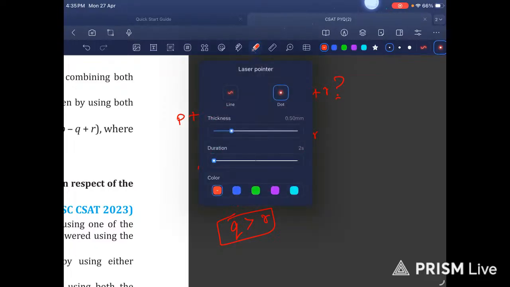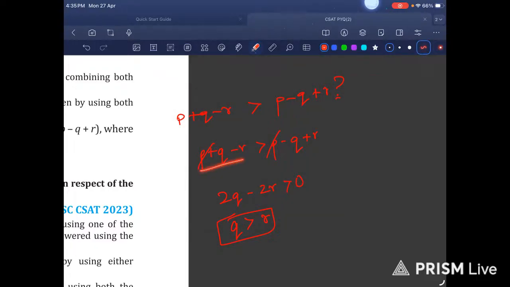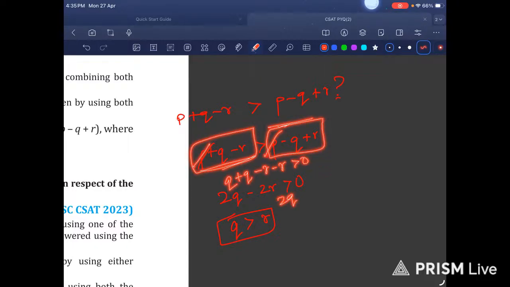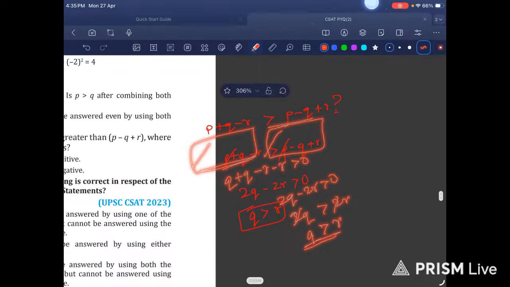P plus Q plus R, and here it is P minus Q minus R. P and P gets cancelled. Q minus becomes plus, minus R is greater than 0. 2Q minus 2R is greater than 0. Then 2Q is greater than 2R. 2 and 2 gets cancelled, and we have Q is greater than R. So this is the question.